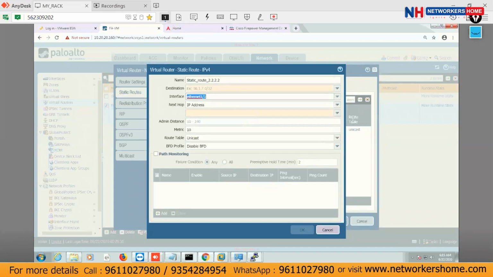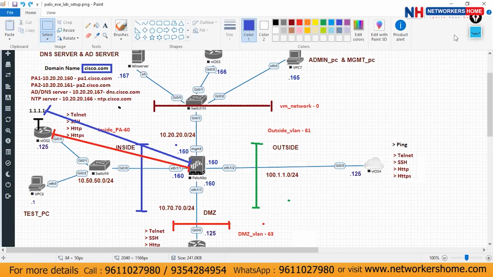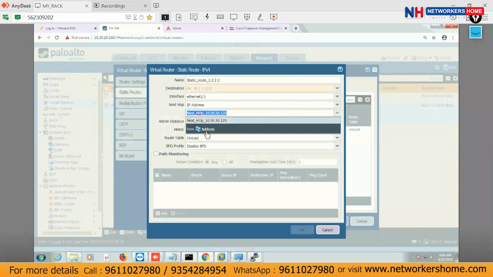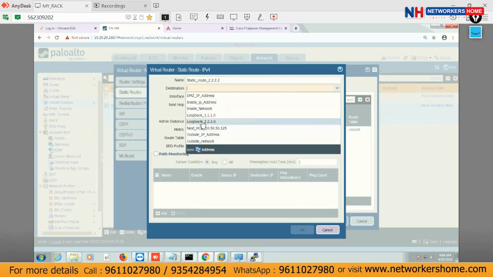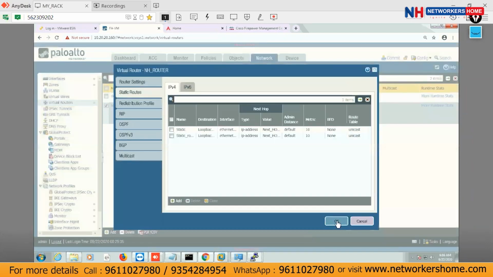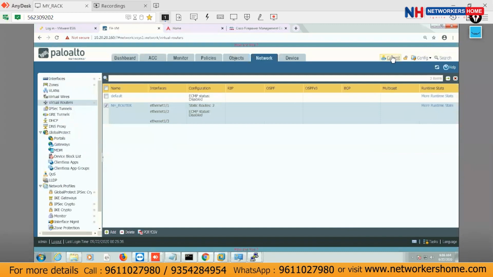Loopback done. Interface E1/1. Next hop is what? Next hop is the same thing. Next hop 10.50.50.125, because we still have the same route for the same loopback, because this loopback is created on the same router. So that's why we have the same next hop here. This is what we have selected, and now sometimes it's okay. Destination is missing. Let me select it again. Loopback 2.2.2.0. That's good. Make it okay here. That's done and commit it.